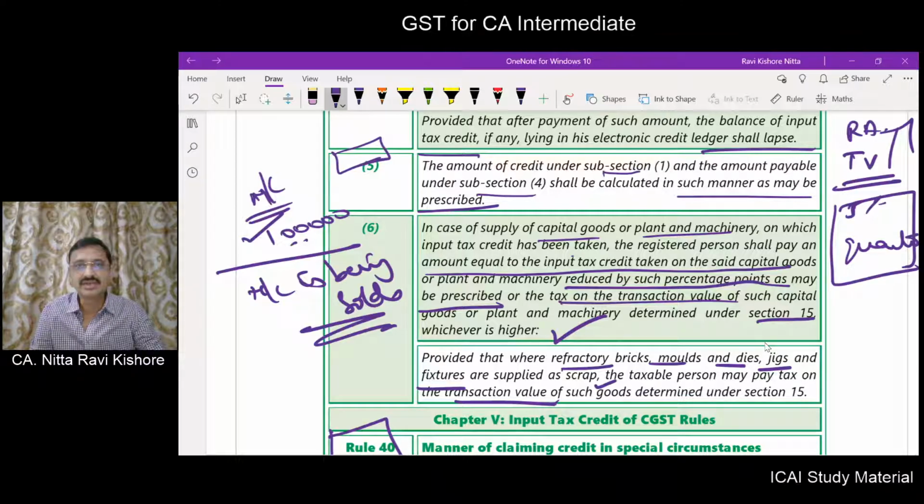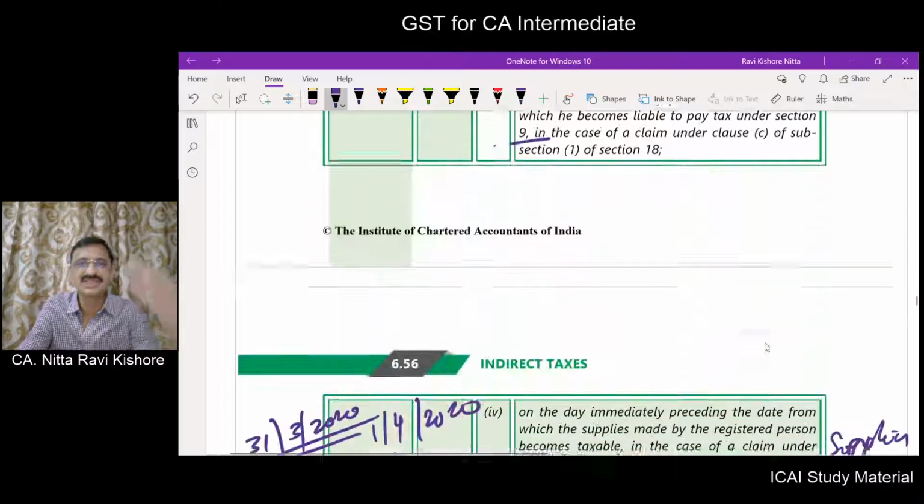In case of supply of capital goods or plant and machinery on which ITC has been taken, the registered person shall pay an amount equal to the ITC taken on the said capital goods, reduced by such percentage points as prescribed, or tax on transaction value of such capital goods, plant and machinery determined in accordance with section 15. Okay. Here we learned an example by making it as 5% quarterly. But what the rule actually prescribes is,